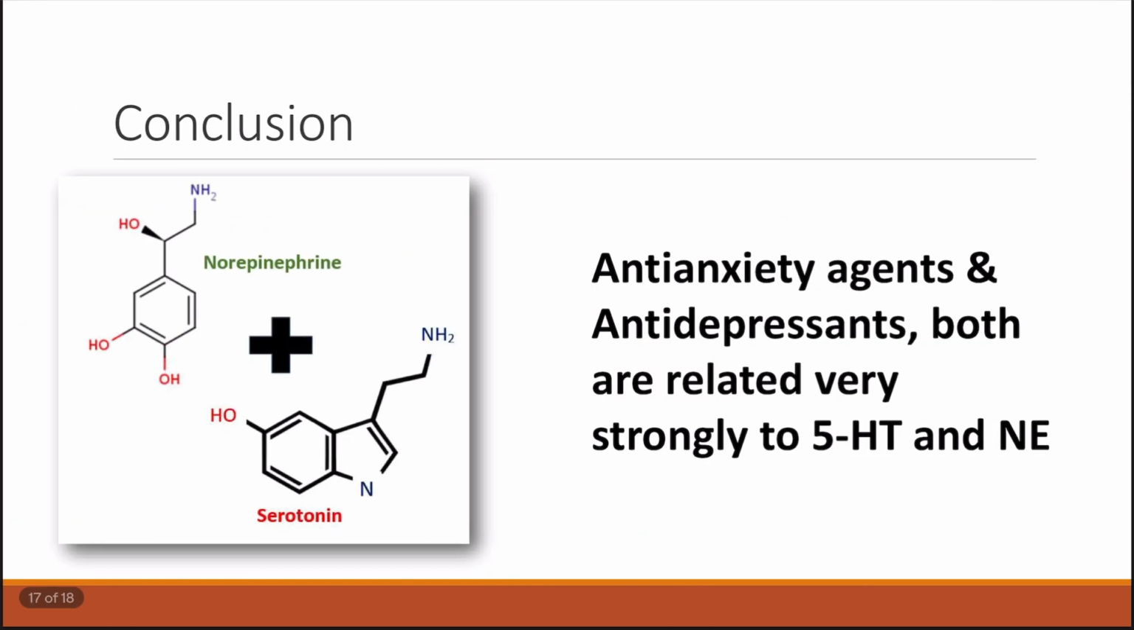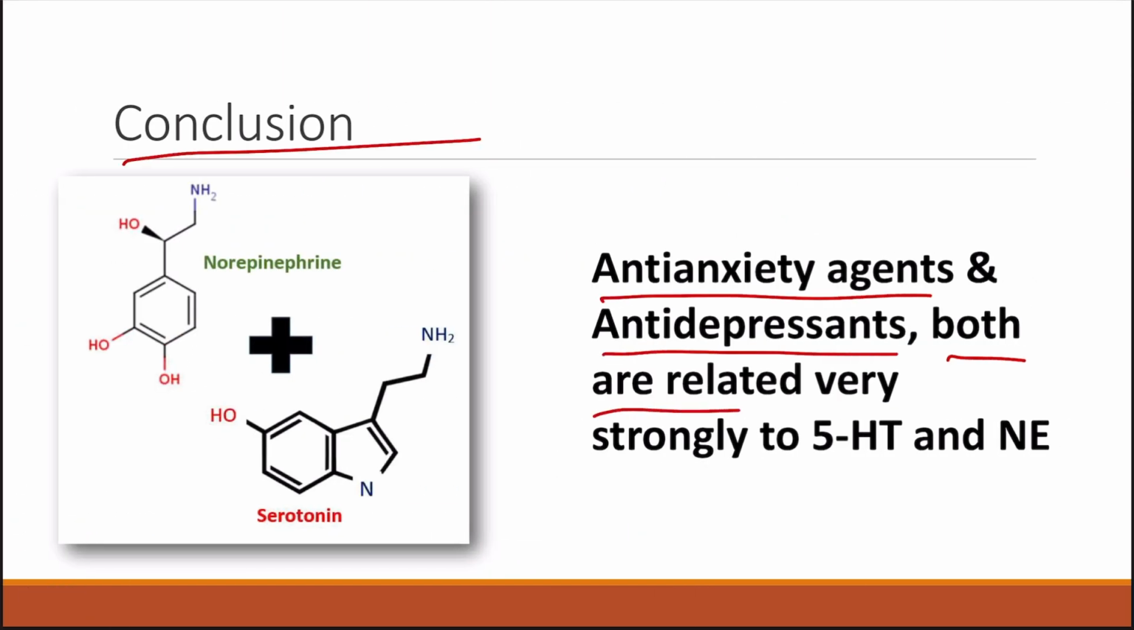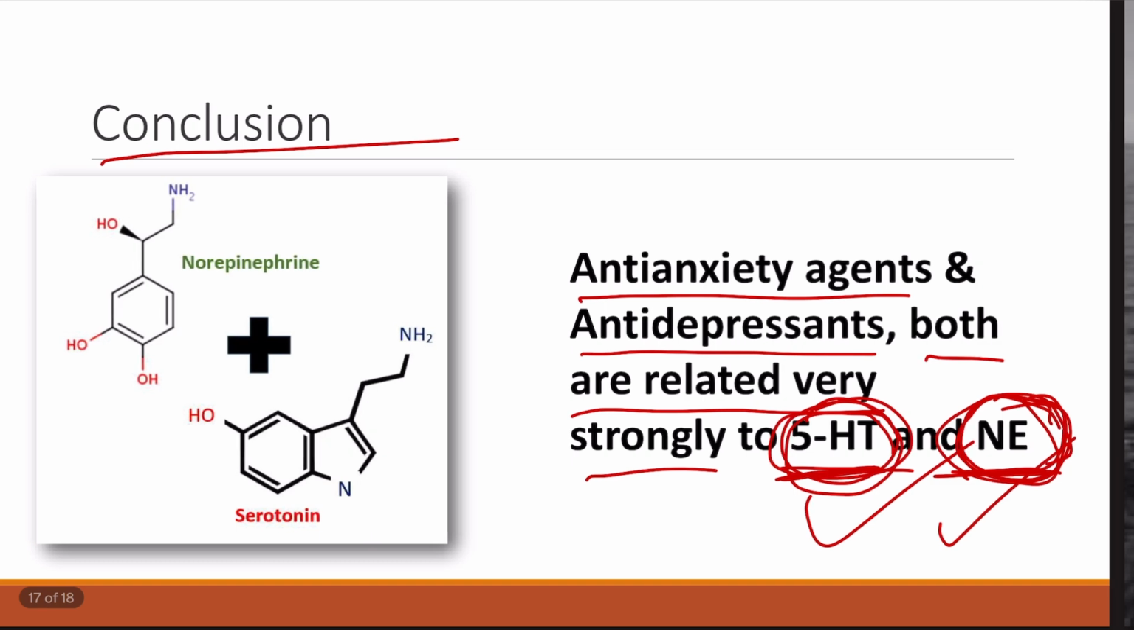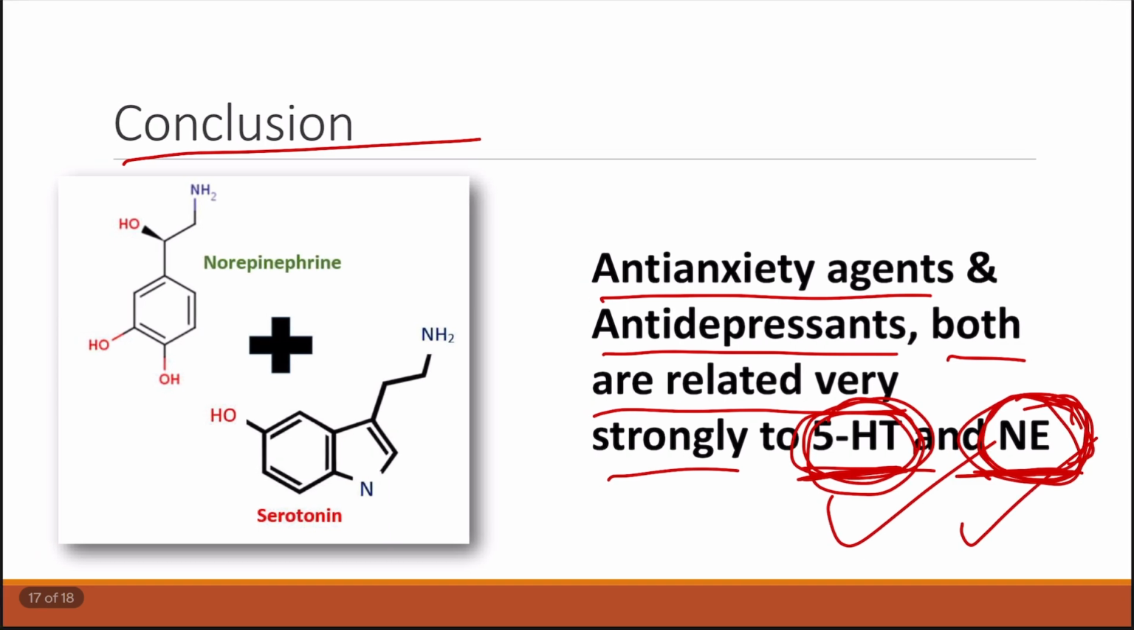Now finally coming to the conclusion, anti-anxiety agents and antidepressants are both strongly related to two neurotransmitters, that is serotonin and norepinephrine. So the pathophysiology and the treatment based on the drugs are mainly revolving around these two neurotransmitters, that is 5-HT, serotonin, and NE, norepinephrine. So this is about the management of anxiety and depression, that is the pharmacological management.